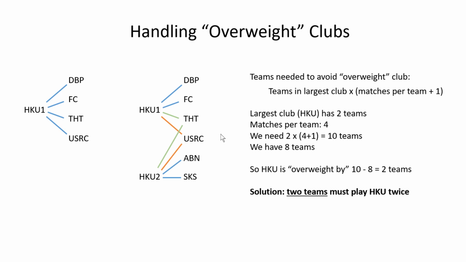And one thing to note is that a lot of the time people intuitively think when scheduling festivals that if one club is overweight, that it's that club that has to bear the brunt of the solution. But it's actually not. The way to think of it is that this is the largest club in this group, and the problem is that there's a lack of opponents. It's not a problem of HKU. It's a problem of the lack of opponents, and therefore it's the other teams that have to bear the brunt of the solution.